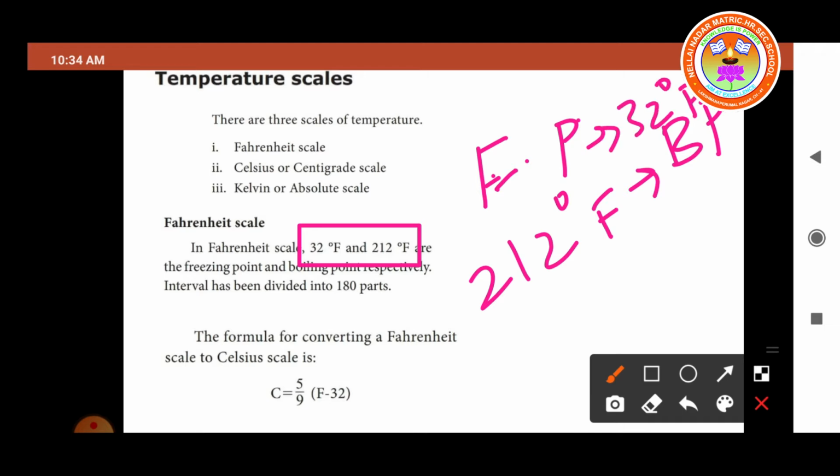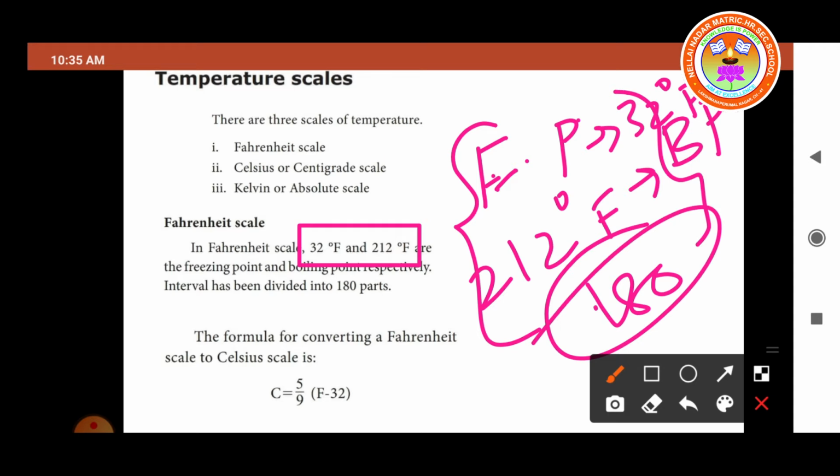At the boiling point, the temperature is taken as 212 degrees Fahrenheit, and the interval has been divided into 180 parts. So what is the total number of parts in the Fahrenheit scale? 180 parts are there. Do you understand, children? Next we move on to the Celsius temperature.